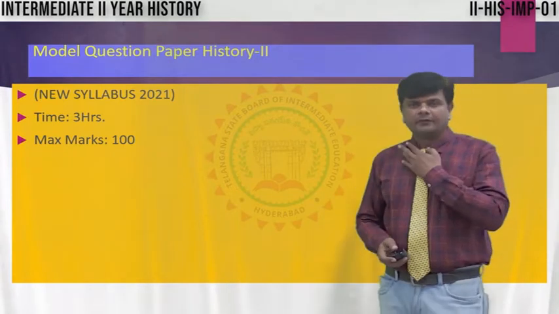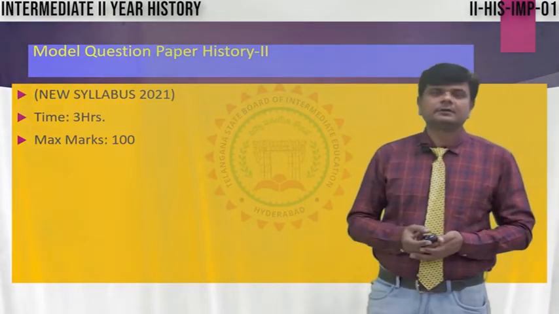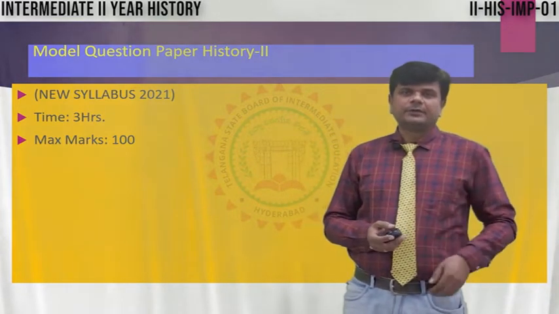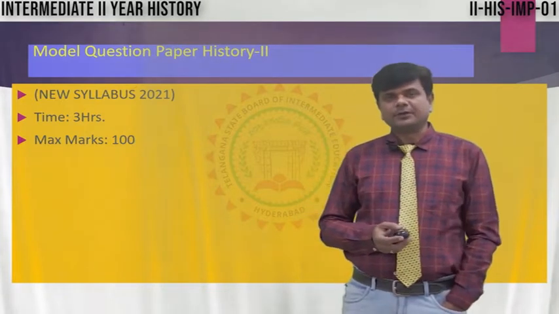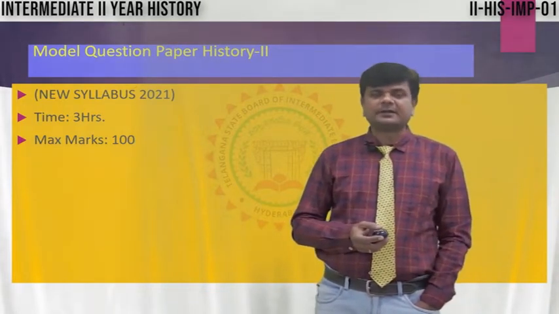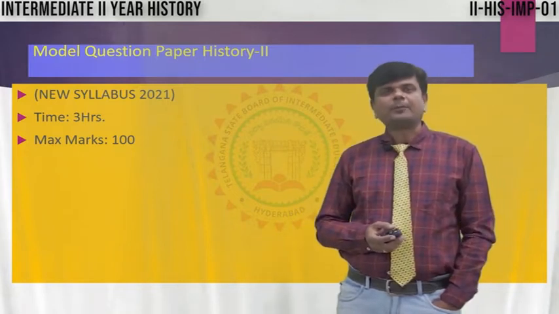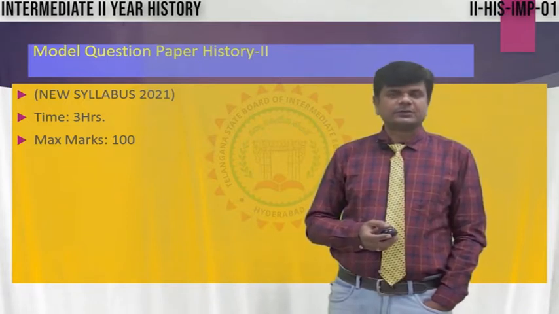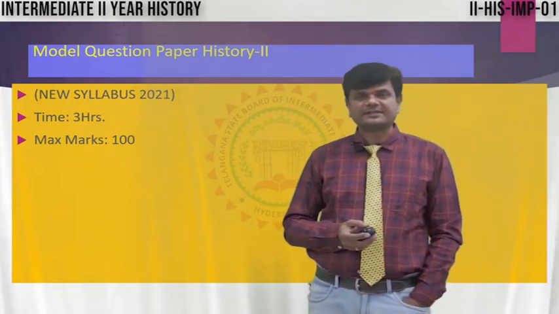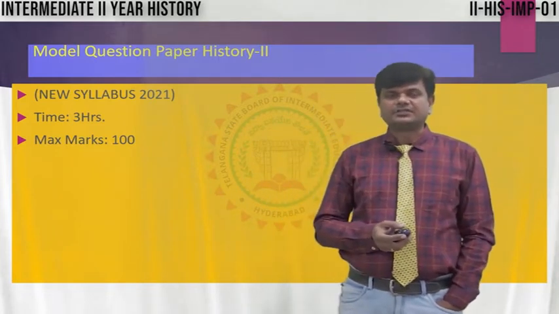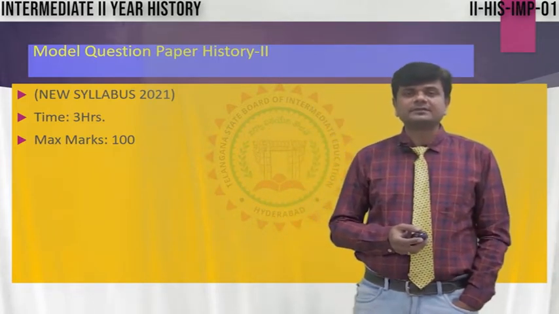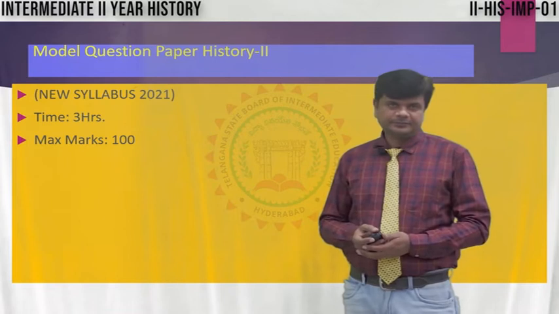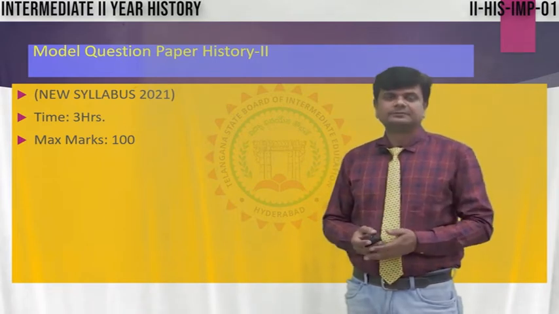Today, in our second year history, we are going to discuss the model question paper. So, the annual examination, you already know how the model paper is. But this time, there is a new type of paper which provides more choice. The same sections, A, B, C, but the choice is more for your convenience. Here I am giving detailed information about each section.